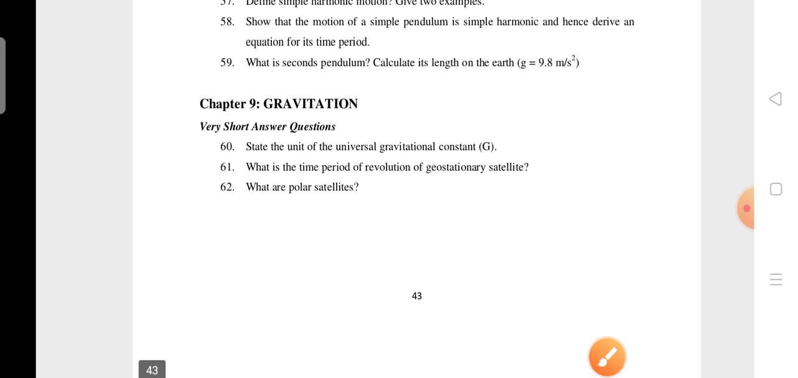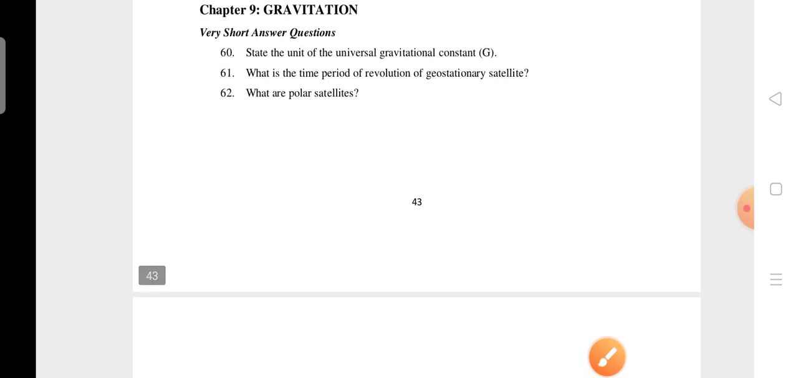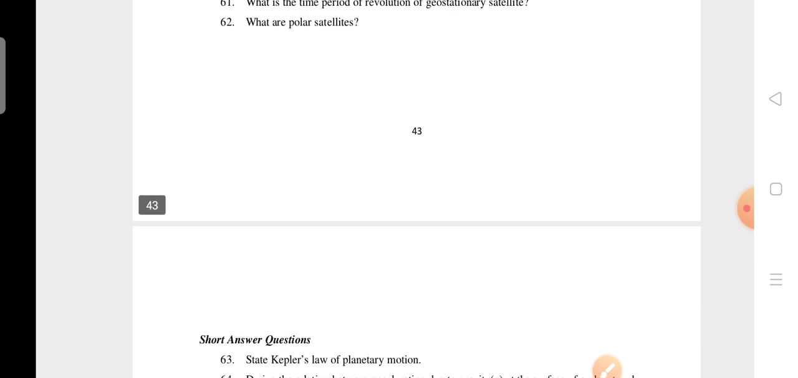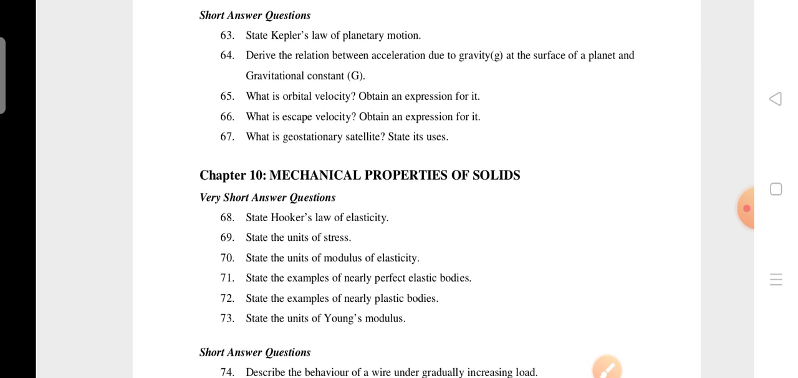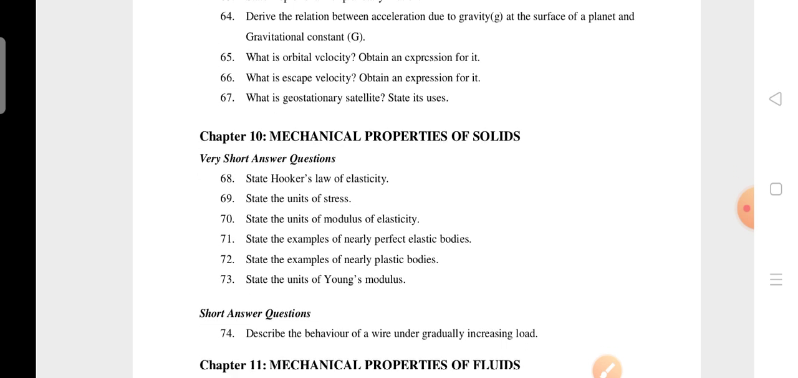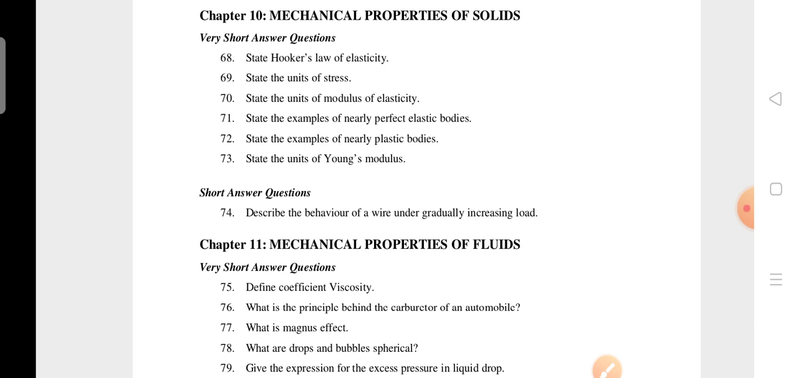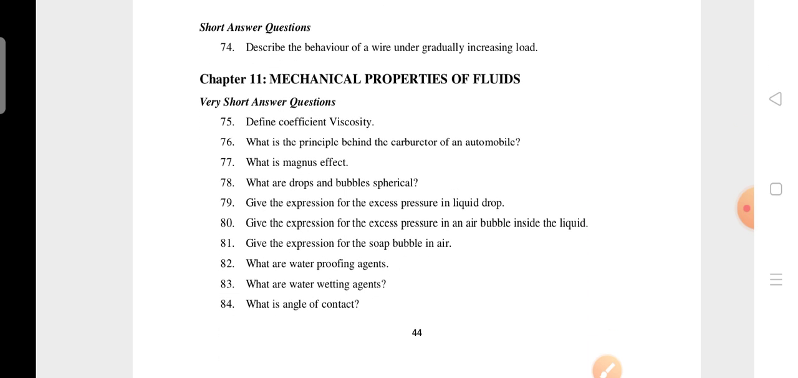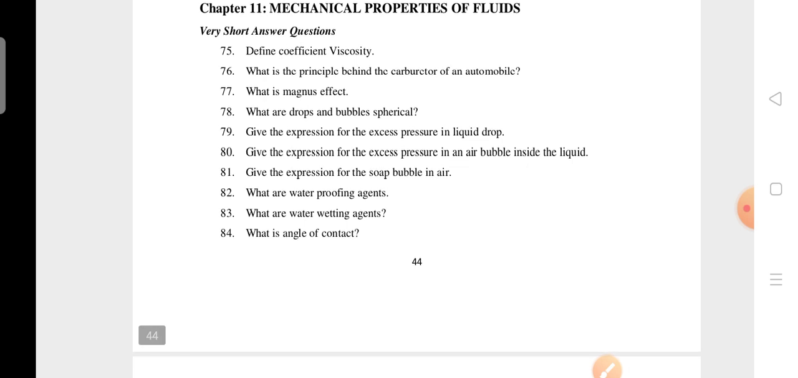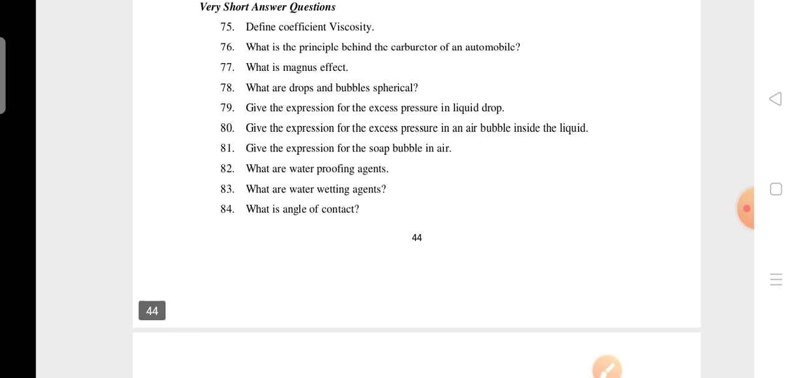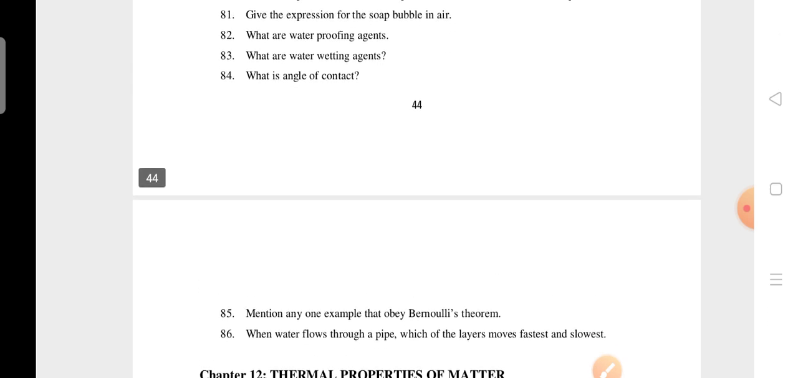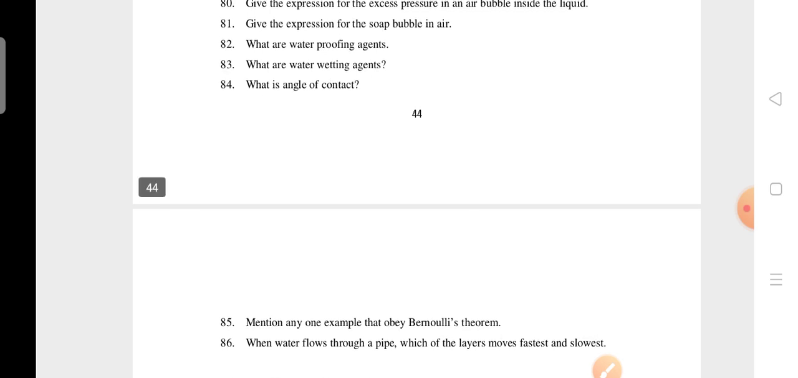Next, unit 9, 1 mark questions. So these are the 4 marks questions. In unit 9, 1 mark question will be there, and 4 marks questions also will be there. Okay, next, unit 10, 1 mark questions as well as 4 marks, only 1 question is there. Next, unit 11, 1 mark questions. So these are all 1 mark questions only.